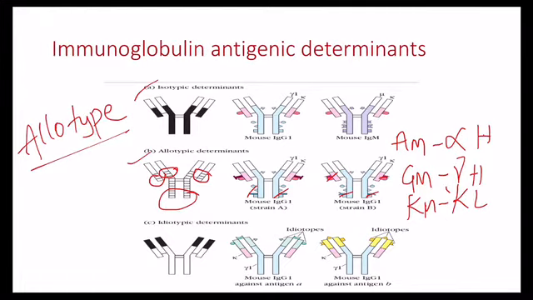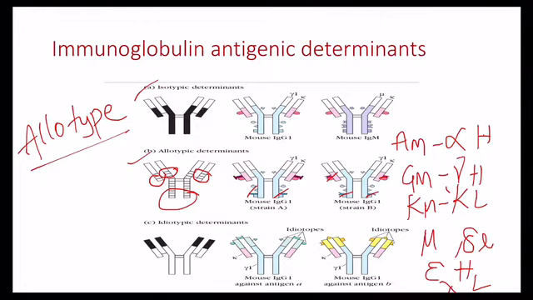Allotypic markers are absent in mu, delta and epsilon heavy chains and the lambda light chain. They are present on the alpha H chain, AM, the gamma H chain, GM, and the kappa light chain, KM, but absent in mu, delta and epsilon heavy chains and the lambda form of light chain.